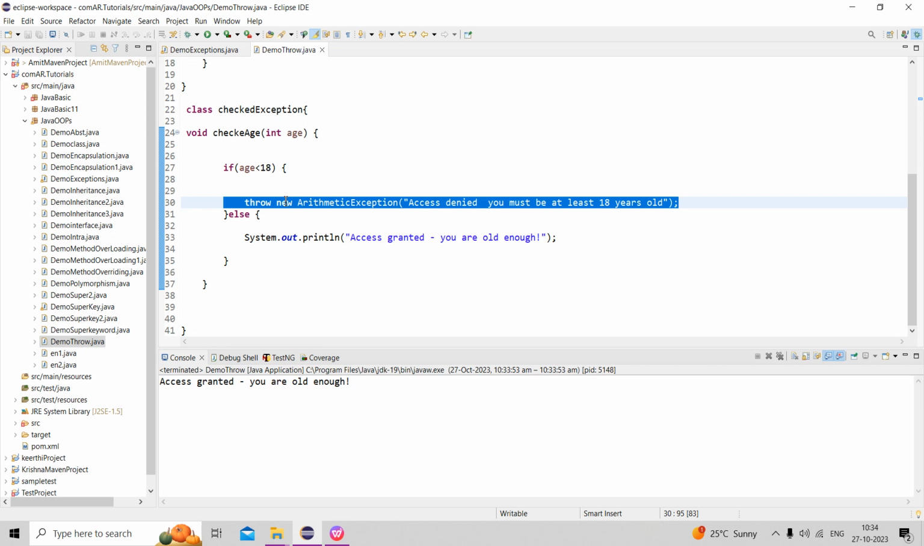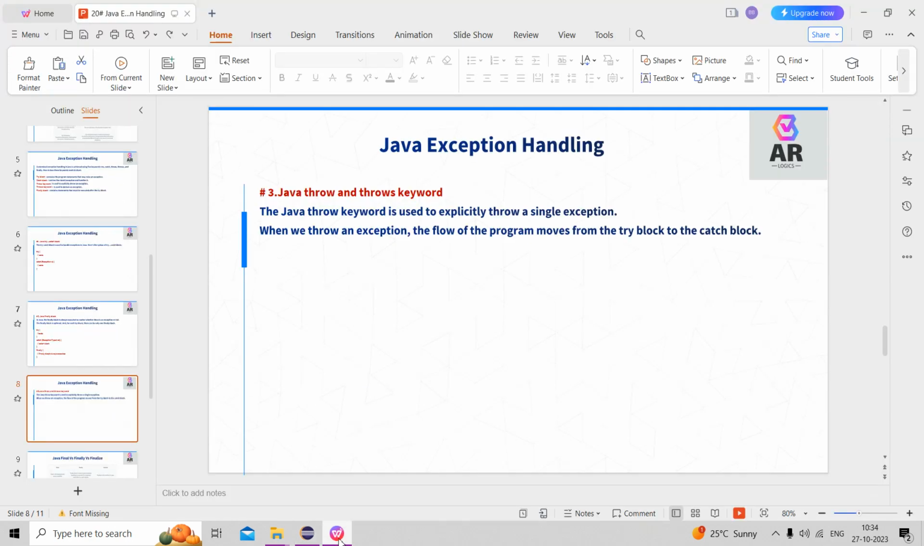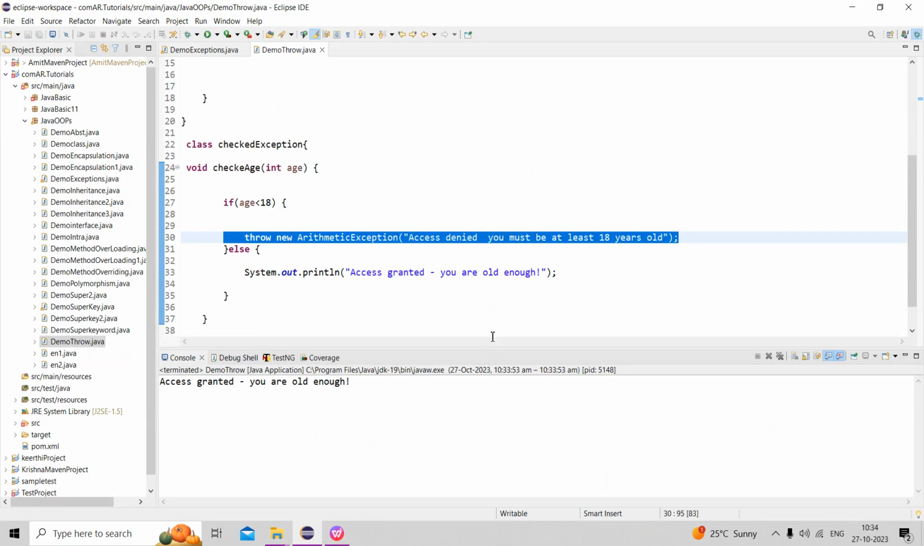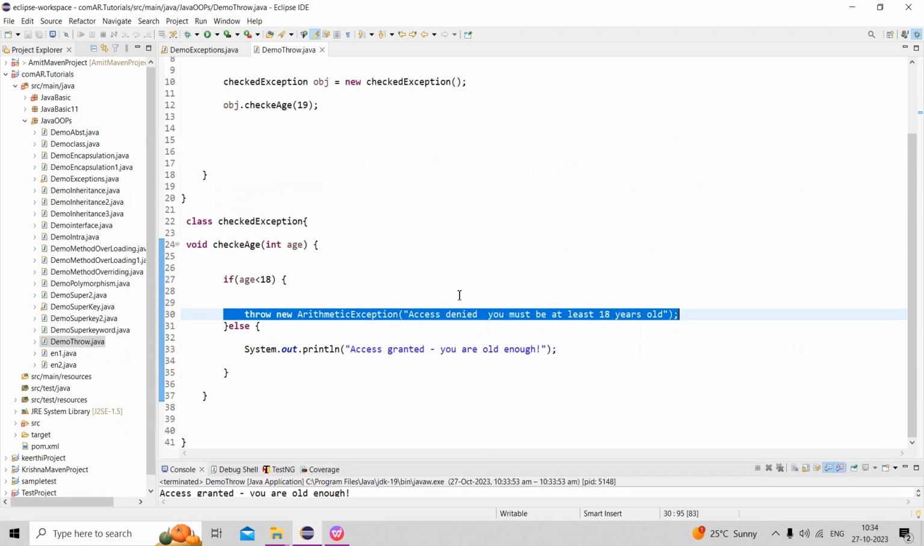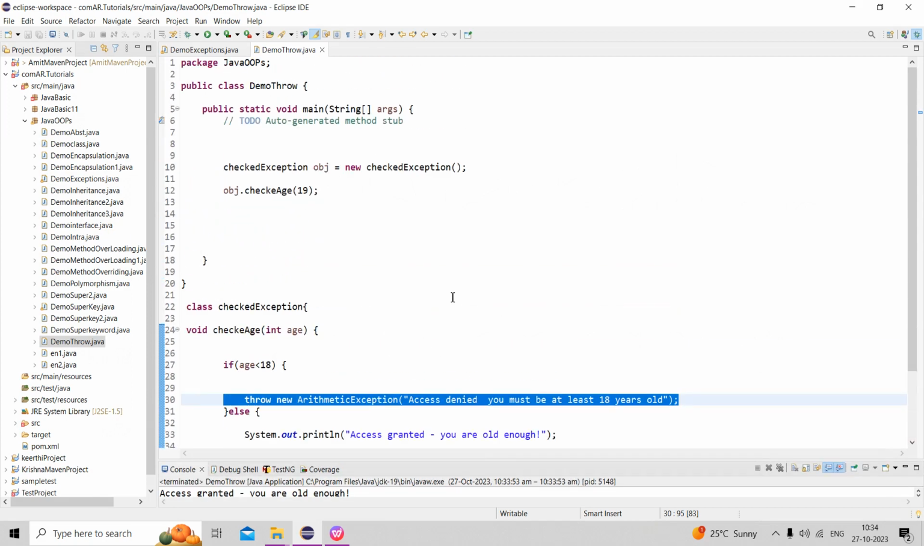Now throws. What is throws? Throws also is a keyword. It is in the method signature. It indicates that the method might throw exceptions. At method level you can declare this one. See, same thing I am going to write: throws.